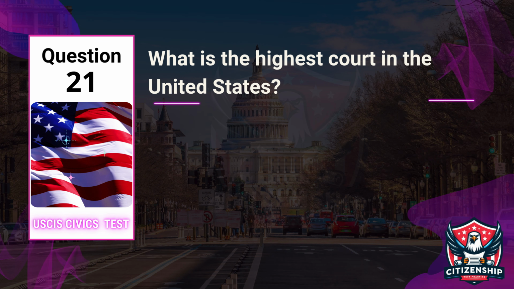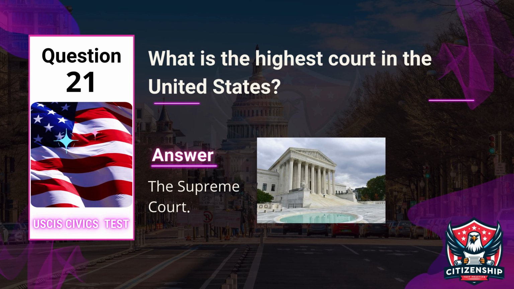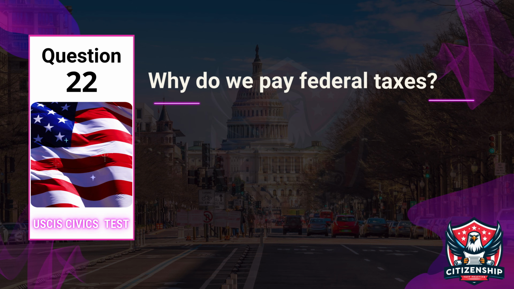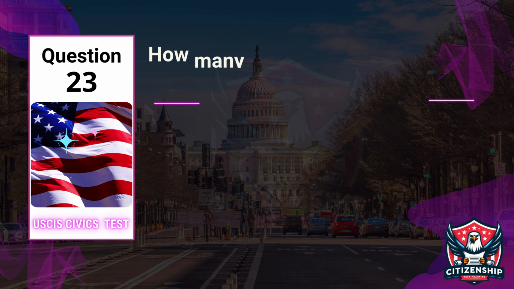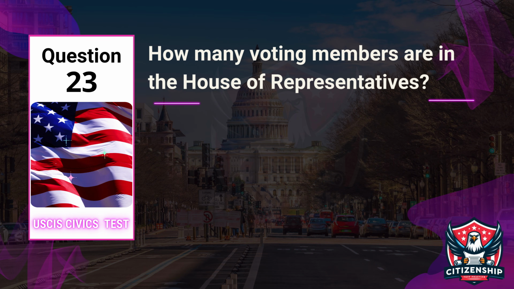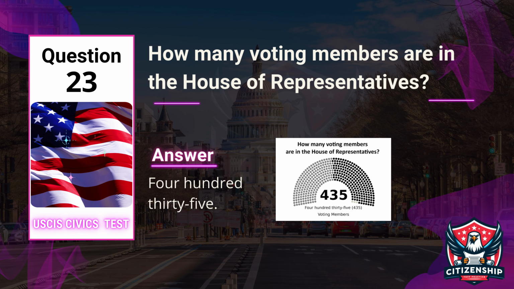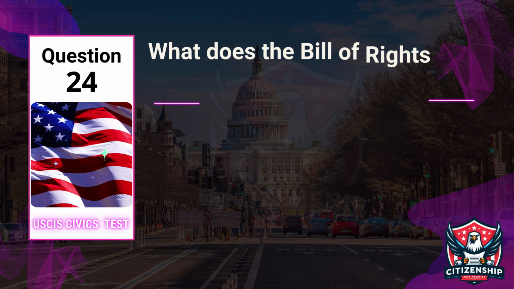Question 21. Officer: What is the highest court in the United States? Applicant: The Supreme Court. Question 22. Officer: Why do we pay federal taxes? Applicant: Because it is required by law. Question 23. Officer: How many voting members are in the House of Representatives? Applicant: 435.